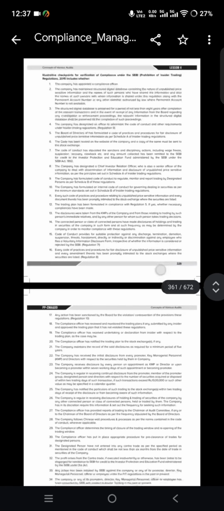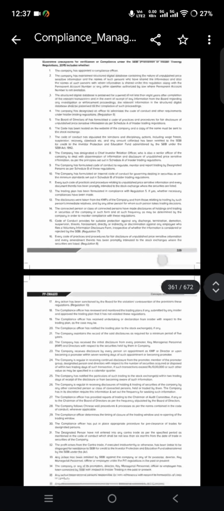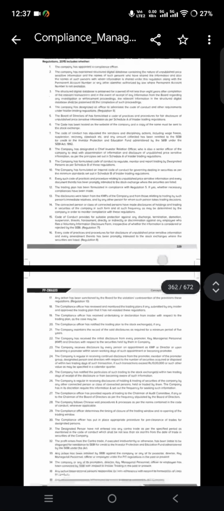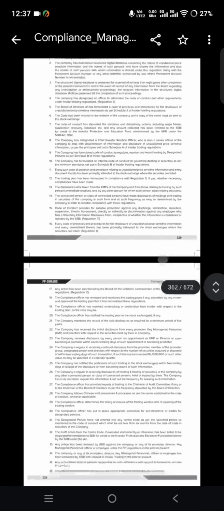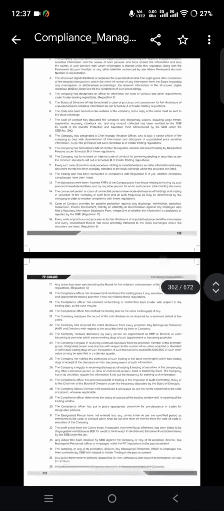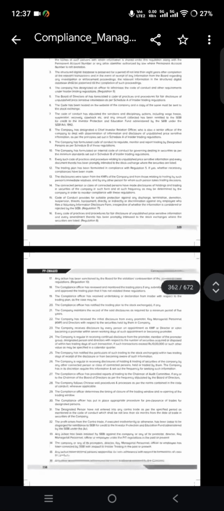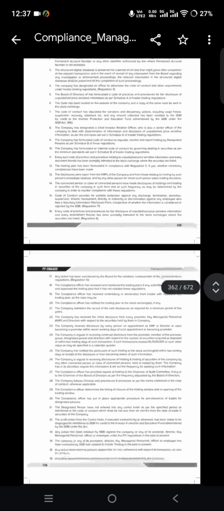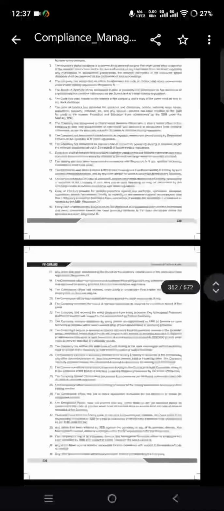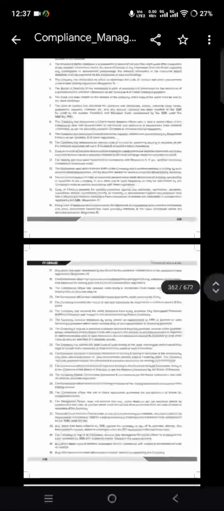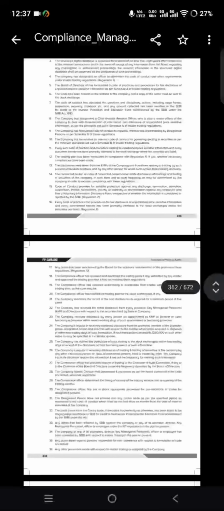Next, 17th, any action has been sanctioned by the board for violation. Sanction means punishment. The compliance officer has reviewed and monitored the trading plans. Next, 19th, the compliance officer has received an undertaking or declaration from the insider with respect to the trading plan. Next, 20, the compliance officer has notified the trading plan to the stock exchange. 21, the company maintains the records of the said disclosure for a minimum period of 5 years.